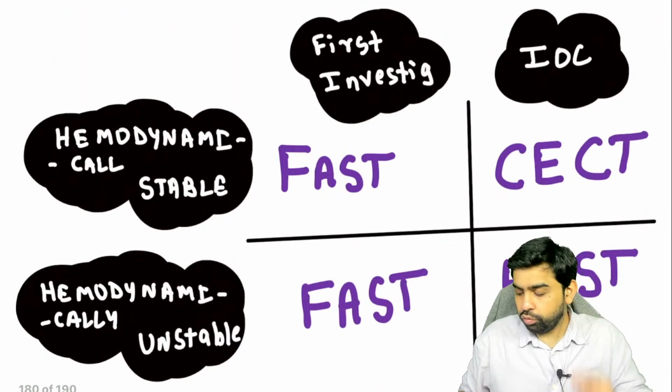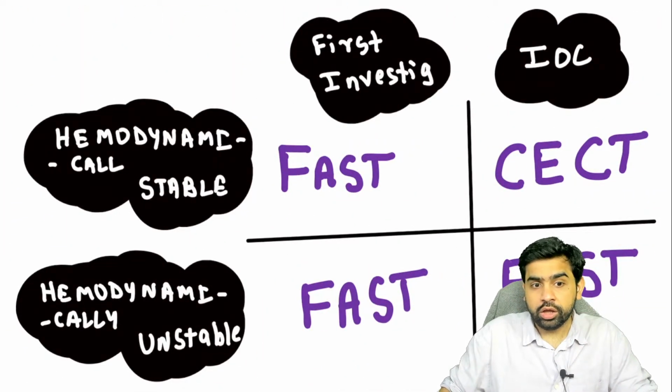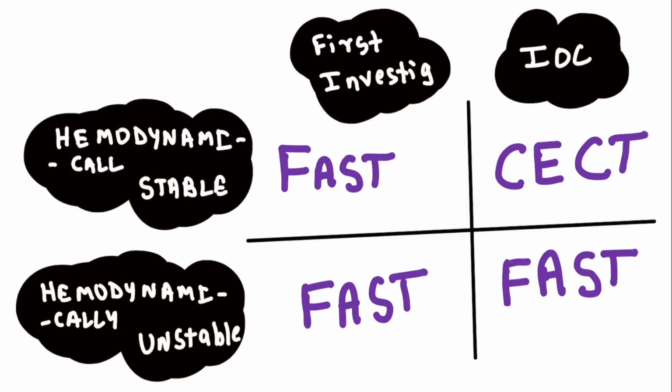So these are the four one-liners which they keep on asking you on this. What is the first investigation, and the investigation of choice? If you are dealing with a hemodynamically stable person, what you need to understand is that the first investigation is the FAST and the investigation of choice is contrast-enhanced CT scan.